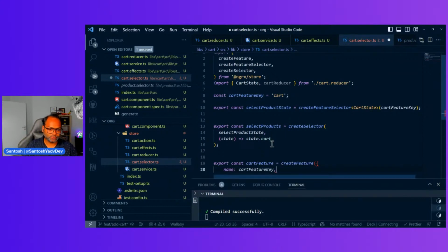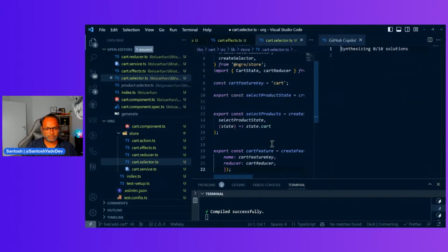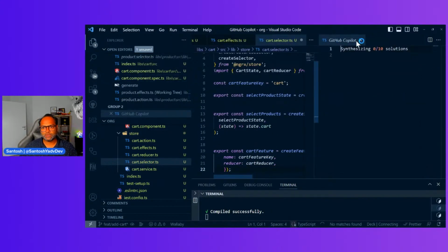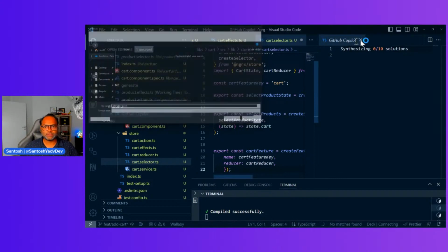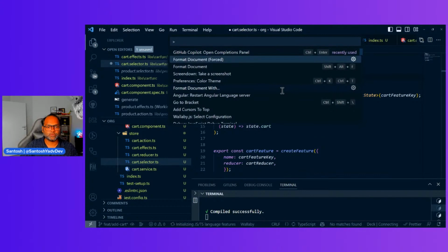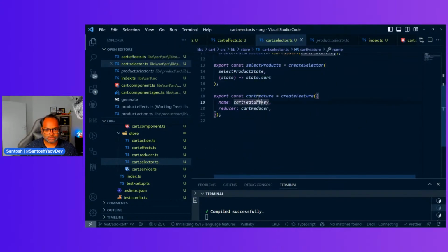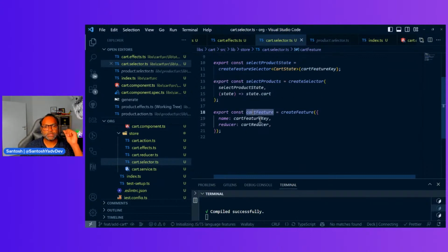It needs two parameters, name and reducer, and that's it. Why is it opening GitHub Copilot? Okay, format document. Oh, was selected.